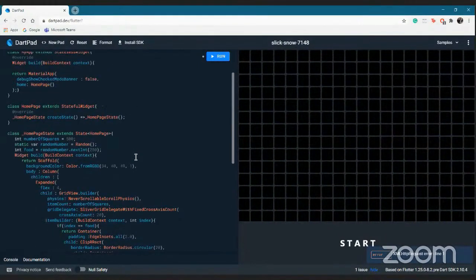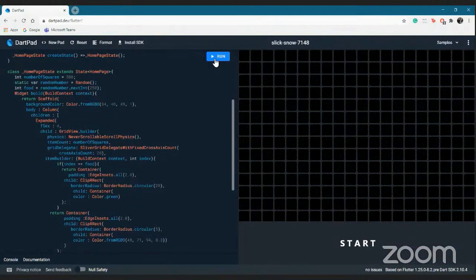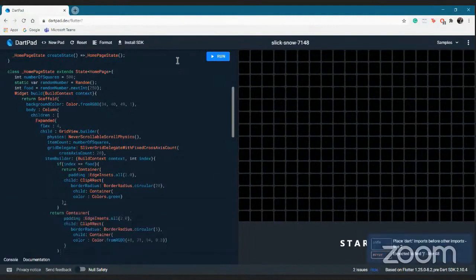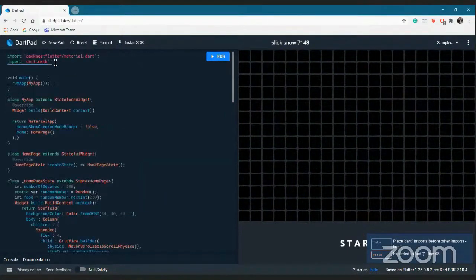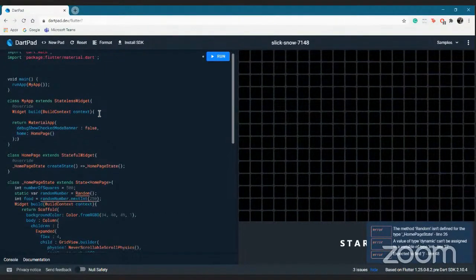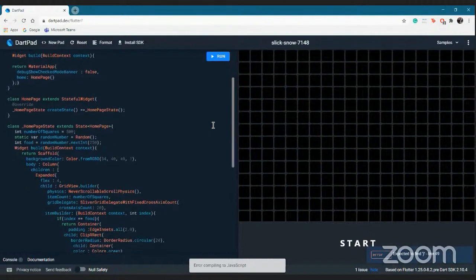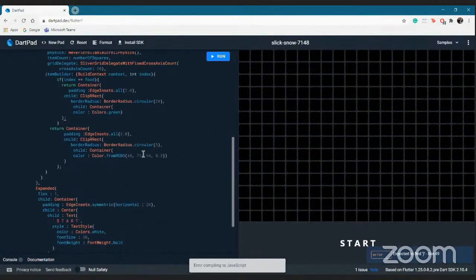So let's compile it. And there was an error. We'll check out what the error is. Okay, it should be Colors.green and not Color.green. See, this is the beauty of the code: when small things are used, you get to realize that even small mistakes can cost you a lot. So we can run now. Or is there still some error? Yes, there is still some error.